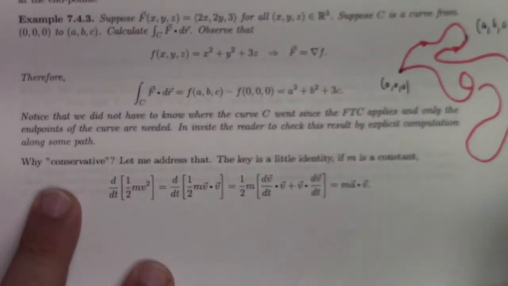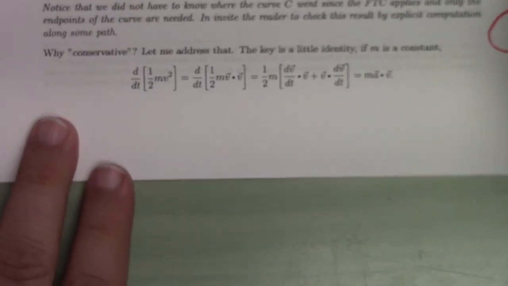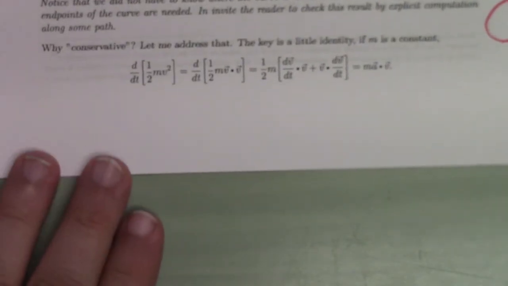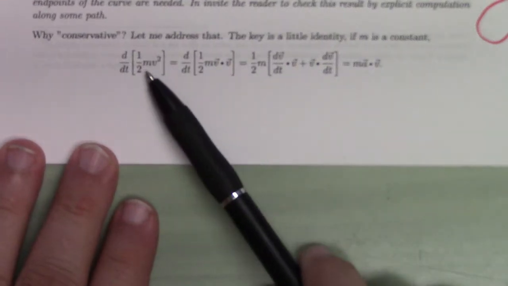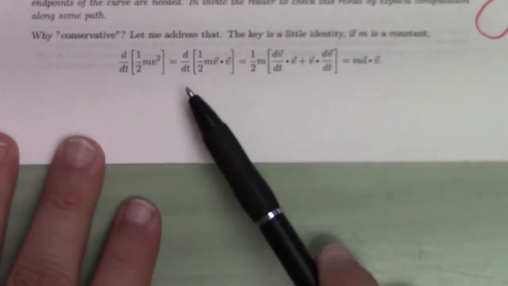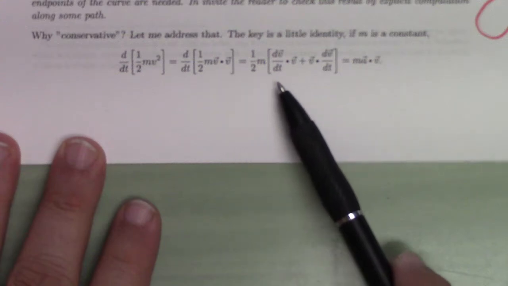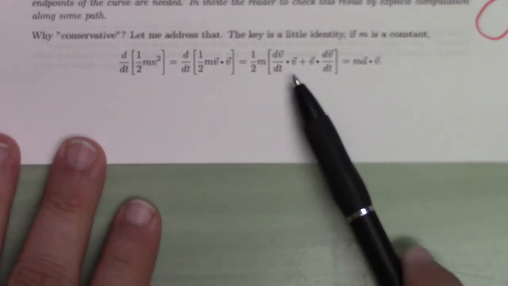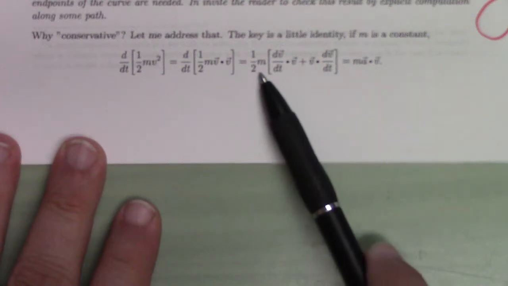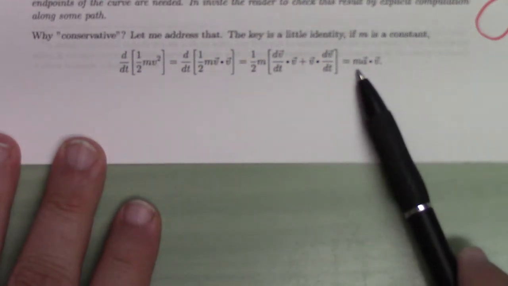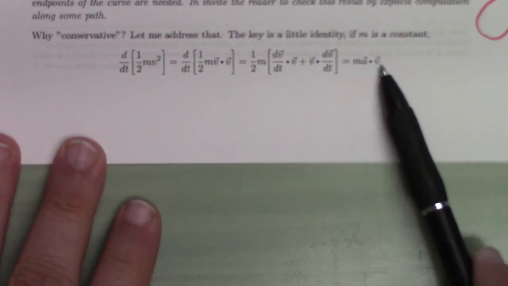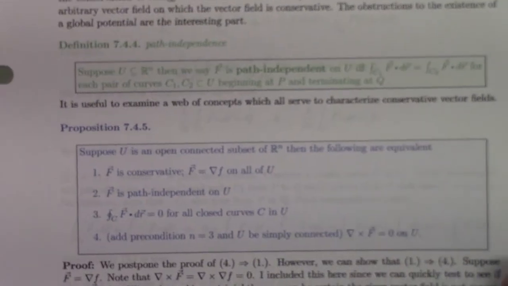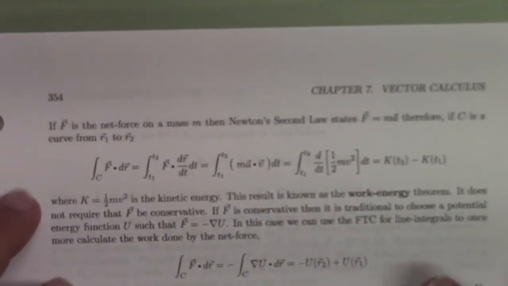Now, why do we call it conservative? Let me address that question. The key is this little identity here. If we calculate the derivative with respect to time of 1/2 m v squared, that's the derivative of 1/2 m v dot v. By the product rule, that's dv/dt dot v plus v dot dv/dt. In other words, that's the acceleration dot the velocity plus the velocity dot the acceleration. So you have twice two of them, and so the derivative of 1/2 m v squared is actually the mass times the acceleration dot the velocity. And so with that in mind, if we have the net force, right?